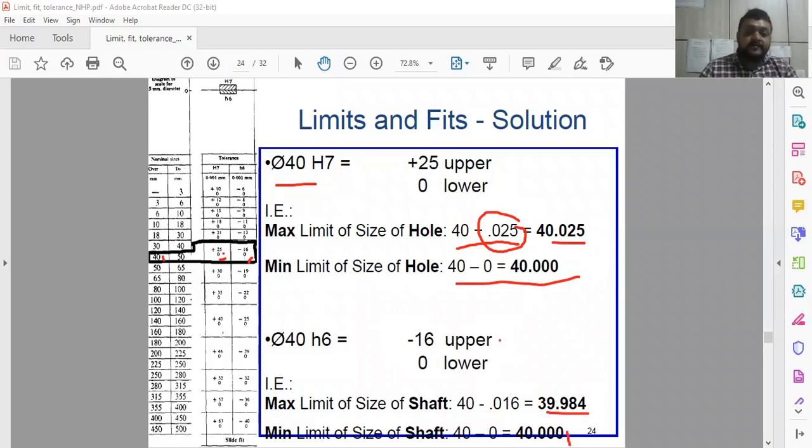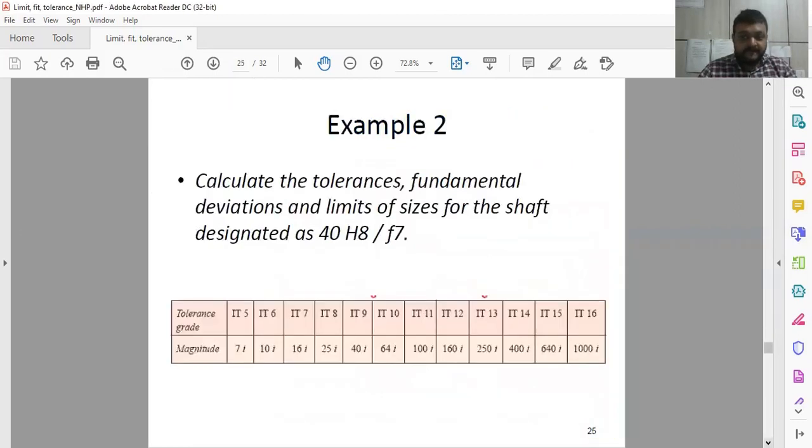So you have to see the maximum size of the shaft and the maximum size of the hole, and imagine the combination of these two. Any combination can be provided depending upon the manufacturing of the object. So this component is providing the transition fit. This is the way you can decide the specific tolerances depending upon the specific fits.